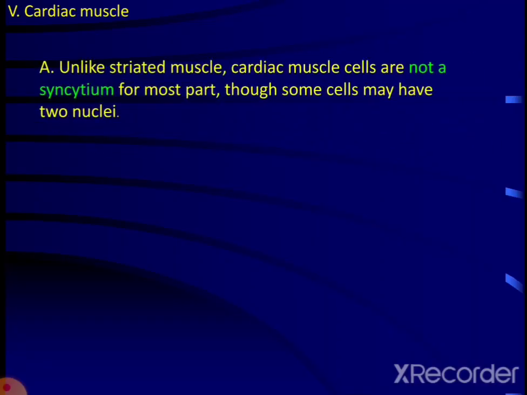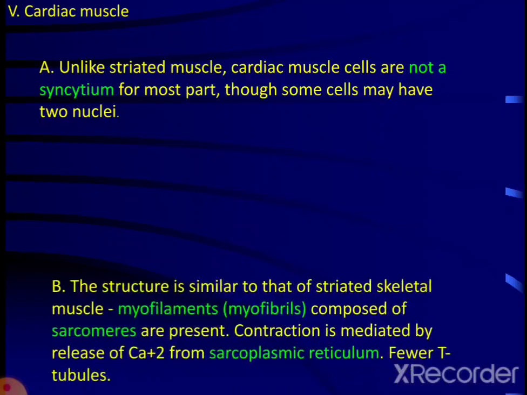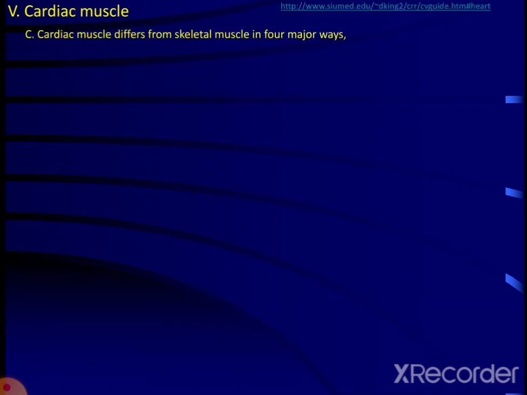The cardiac muscle, unlike striated muscle, is not a syncytium for the most part, though some cells have two nuclei. The structure is similar to that of striated muscle, that is, myofilaments composed of sarcomeres are present. Contraction is mediated by the release of calcium ions from the sarcoplasmic reticulum. Fewer T-tubules are also found.